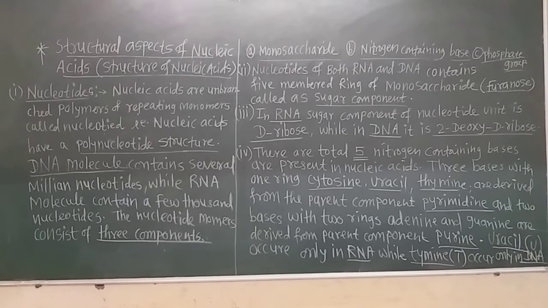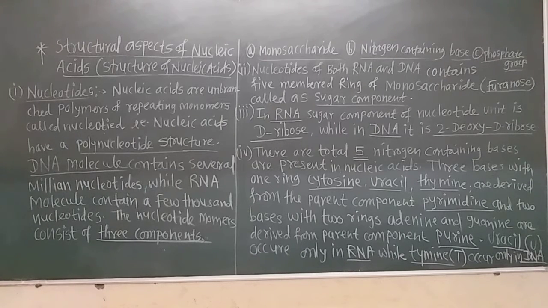Now let us see how the actual structure of these nucleic acids, DNA and RNA, deoxyribose nucleic acid and ribose nucleic acid. Why are the two types of nucleic acids given such names, that is DNA and RNA? That is very important. In RNA there is the D-ribose sugar, but in DNA there is the deoxy-D-ribose sugar.